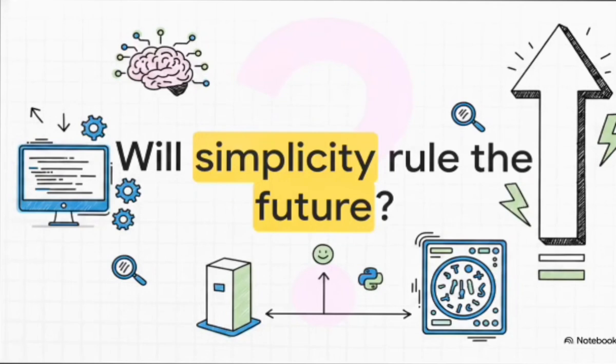As we wrap up this explainer, we're left with a pretty fascinating reality. Python intentionally and extremely successfully traded raw execution speed for human readability. It basically bet on the idea that making code accessible, readable, and simple to write would empower millions of people to build incredible things. And from automated scripts to the massive AI models changing our society today, that bet paid off. But it does make you wonder, as computing power just continues to grow, constantly reducing the sting of Python's slower execution speeds, will this relentless focus on simplicity continue to rule the future of technology, or will the next big evolution of coding look completely different?